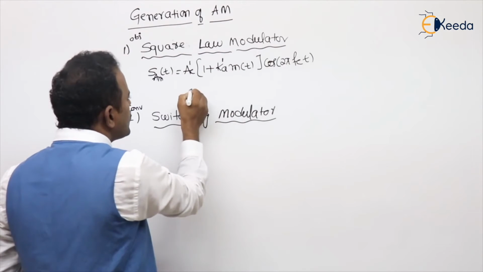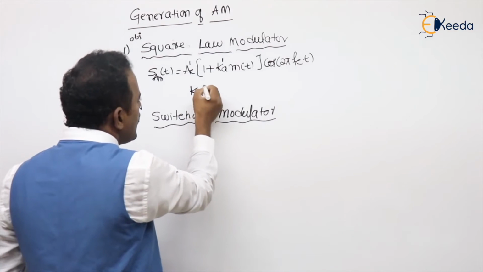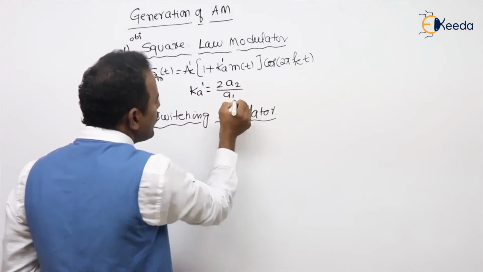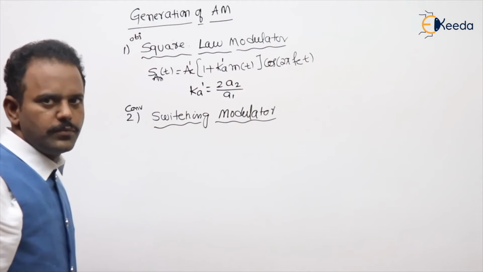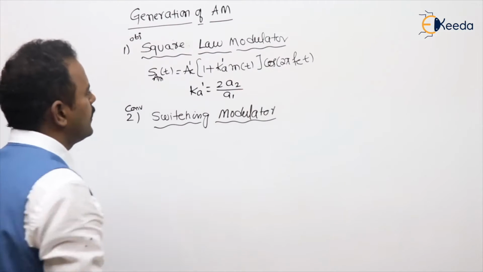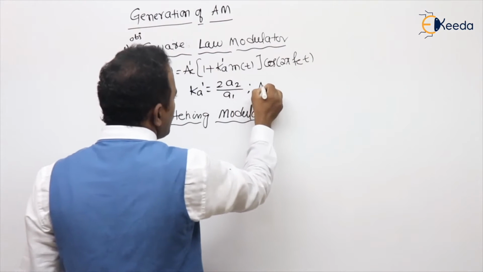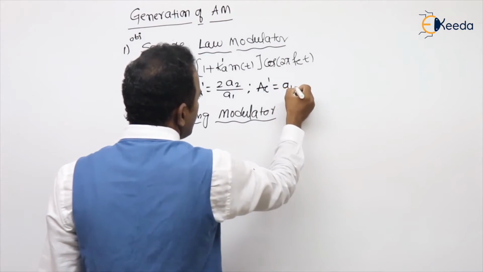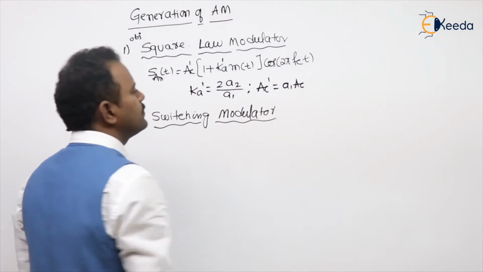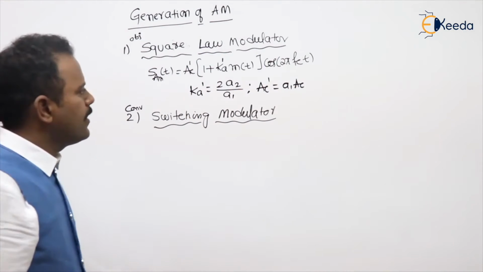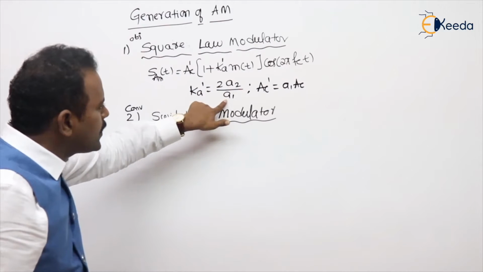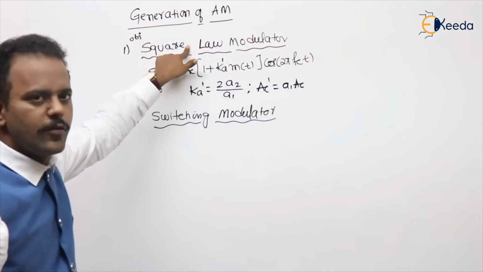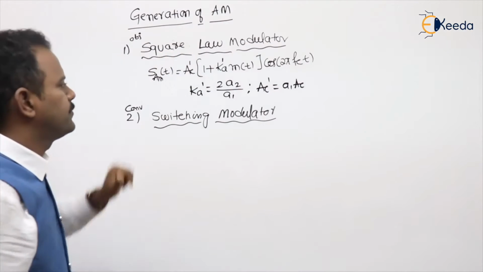What is the Ka' value, sir? Ka' is nothing but 2a2/a1. Are you getting my point or not? What is the Ac' value, sir? Ac' is nothing but a1Ac. What are a1 and a2, sir? I will explain that clearly when I discuss the derivation of the square law modulator.